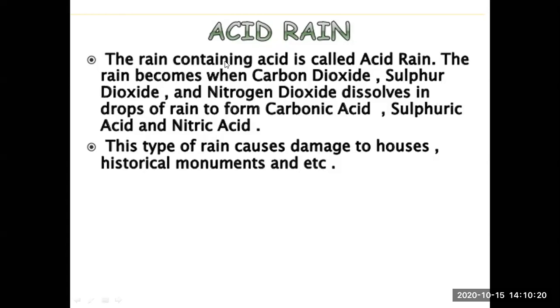The smoke, that means the harmful waste gases like carbon dioxide, sulfur dioxide, nitrogen dioxide, they dissolve in drops of rain to form carbonic acid, sulfuric acid and nitric acid. So ये जो gases है, these gases get mixed in the water droplets present in air to produce acid, and then they come along with rain on earth and we call it acid rain. And you know, this type of rain causes damage to houses, historical monuments, human beings, and even to our soil quality or crops as well.